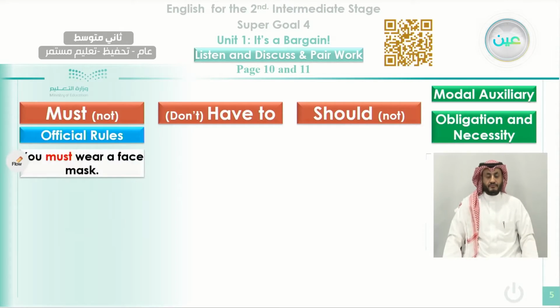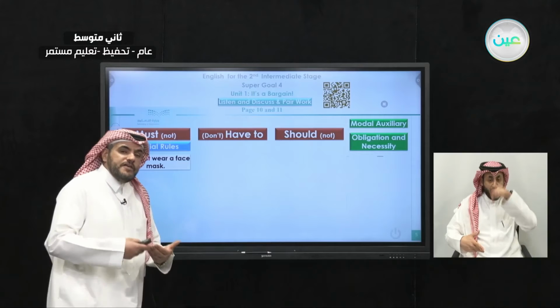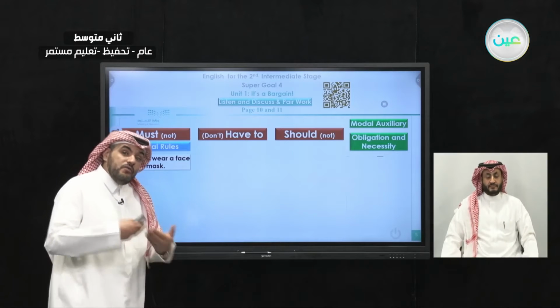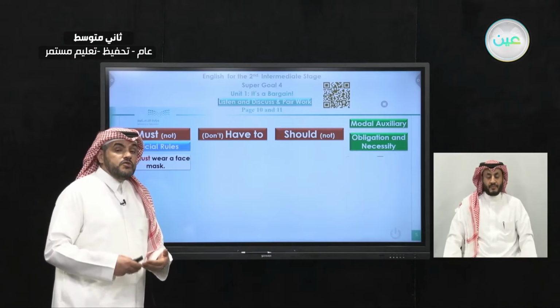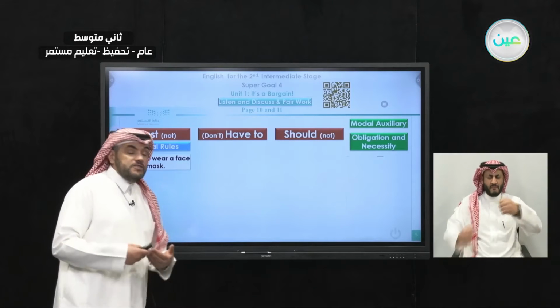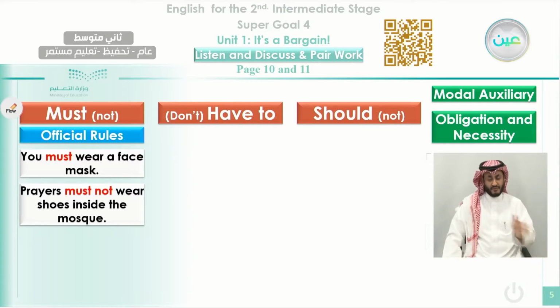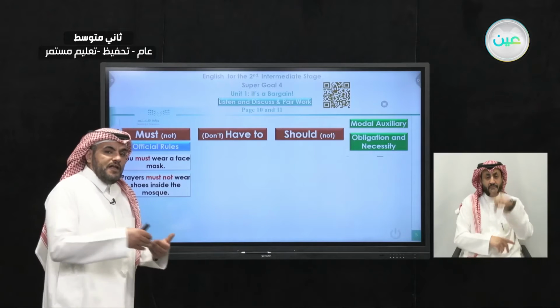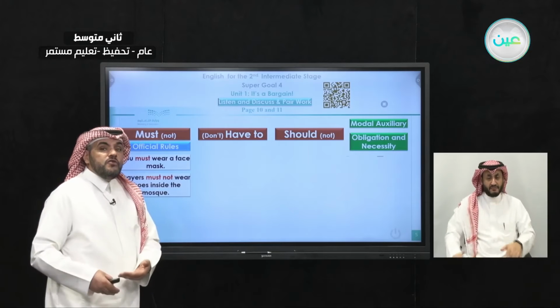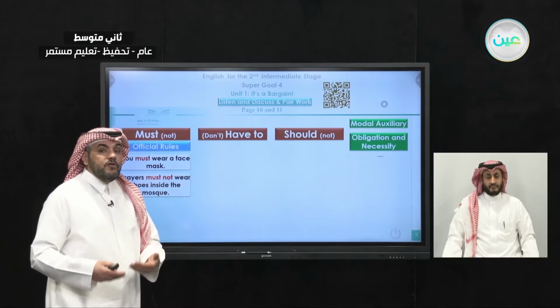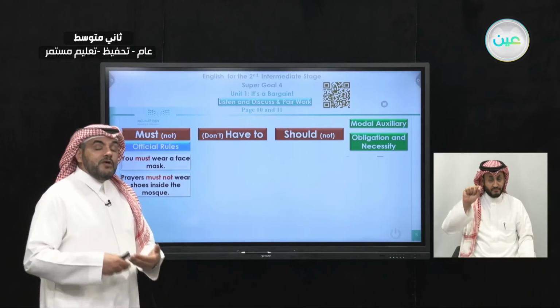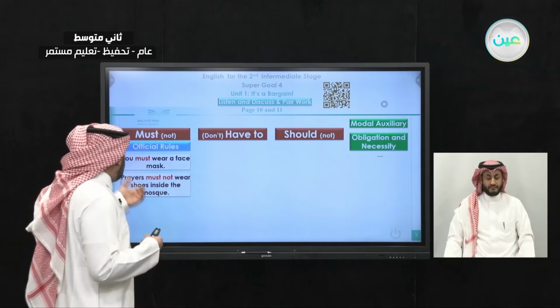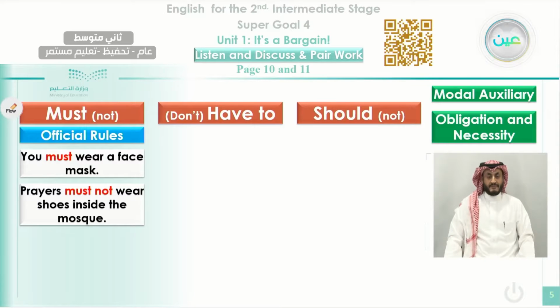So we can say like this: you must wear a face mask. That means this is a rule and we have to follow. So in this case we use this strong auxiliary verb, which is must. Also, we can use for the negative form another sentence like this one: prayers must not wear shoes inside the mosque. So it's not allowed to go inside the mosque with your shoes. So how can we use it in the negative form to express prohibition? We can say: prayers must not wear shoes inside the mosque.